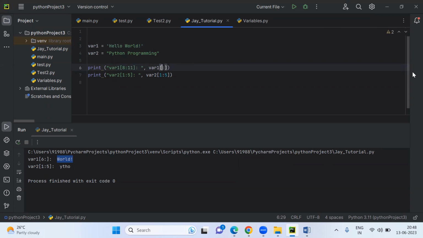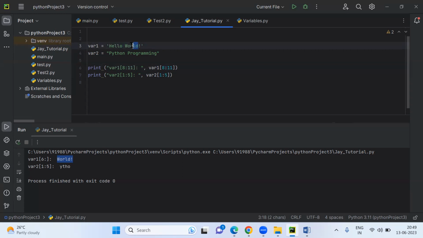So I want 3 characters, but how will it give 3 characters, guys? Let's see. So it should be 12, correct? It should be 12 because 11 will be excluded, guys. Let me count it again. 0, 1, 2, 3, 4, space 5, 6, 7, 8. Okay, 8, 9, 10.